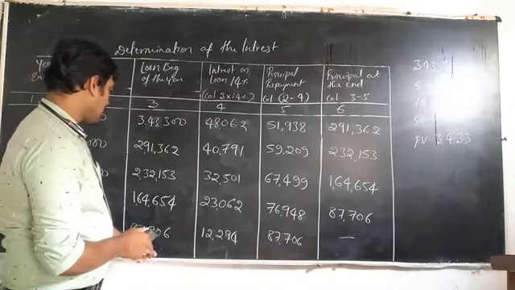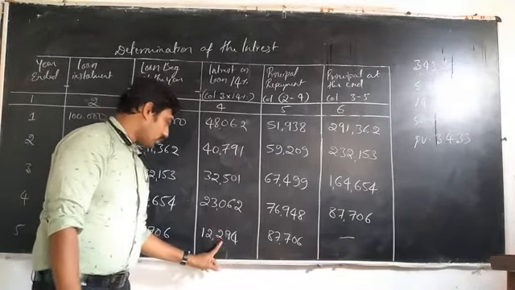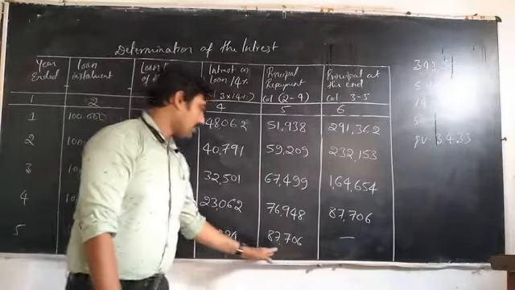That means 87,706 into 14%, we have 12,294, and principal repayment amount is 87,706.